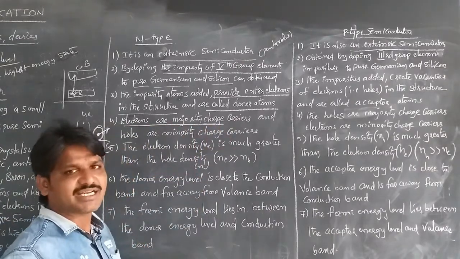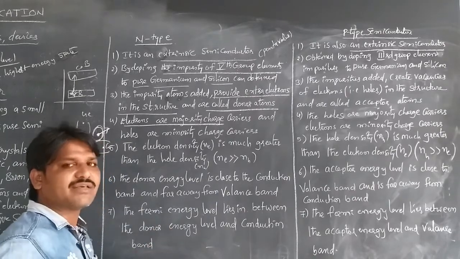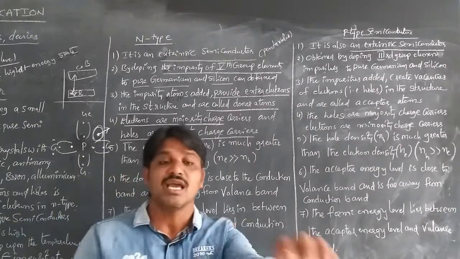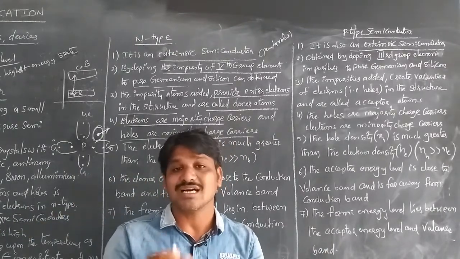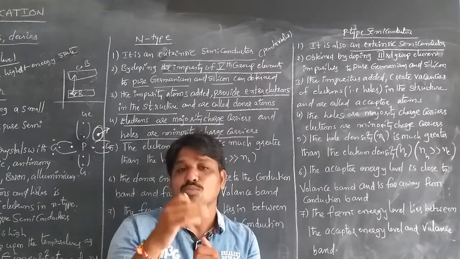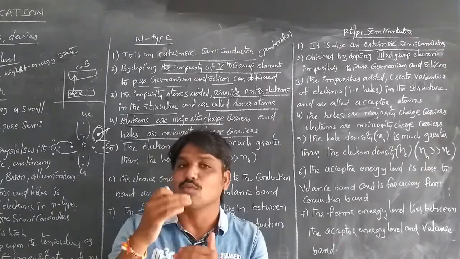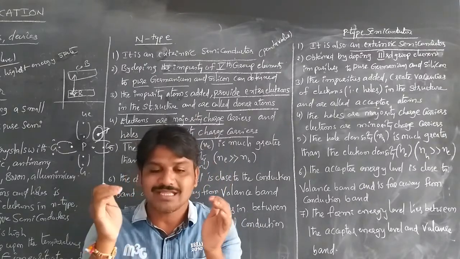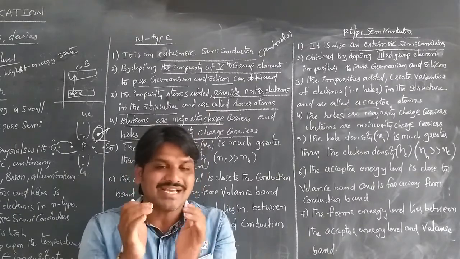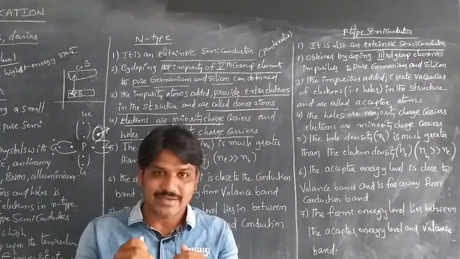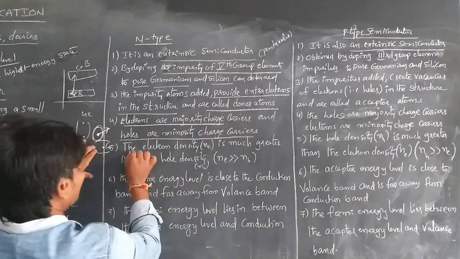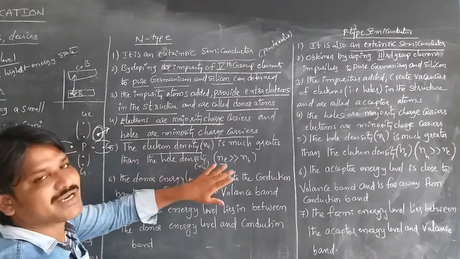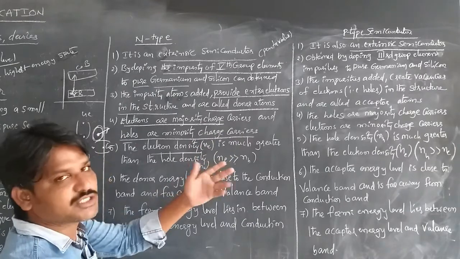The majority charge carriers are electrons, and holes will be fewer in the valence band. So we can say that holes are minority charge carriers. Holes are there, but the electrons are more than the holes. So the density of electrons is greater in an n-type semiconductor compared with the density of holes. The majority charge carriers are electrons and the minority charge carriers are holes. The electron density is greater than the hole density because the number of electrons is more.